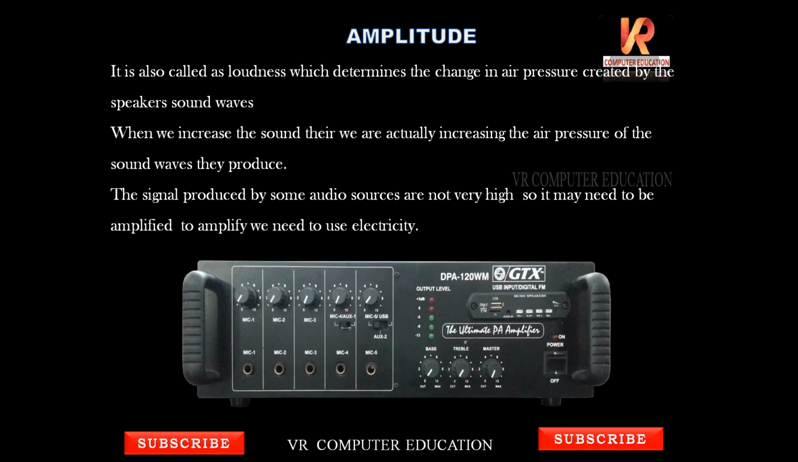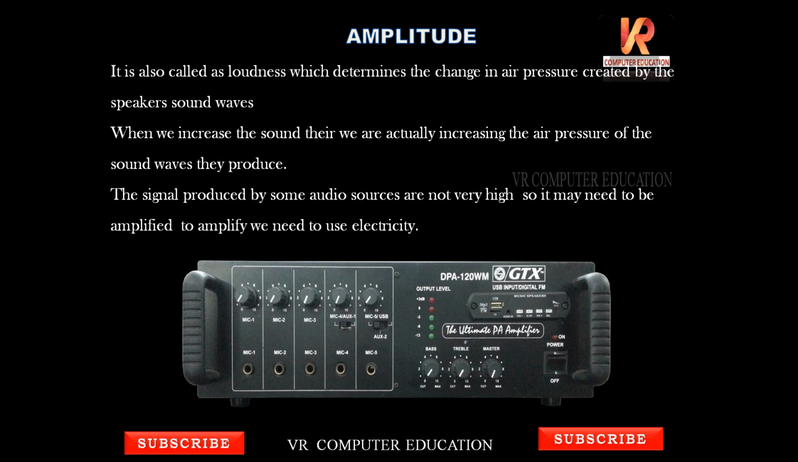Next, amplitude. Amplitude is also called loudness, which determines the change in air pressure created by the speaker sound waves. See, why do we use amplitude? To increase the sound. If we are getting a very low voice from the speakers, to increase that voice we use amplitude, right? That is what we are going to discuss now. When we increase the sound, we are actually increasing the air pressure of the sound wave they produce.